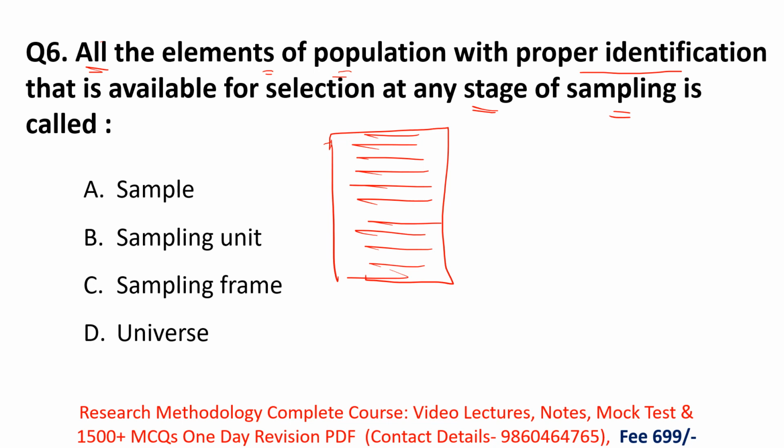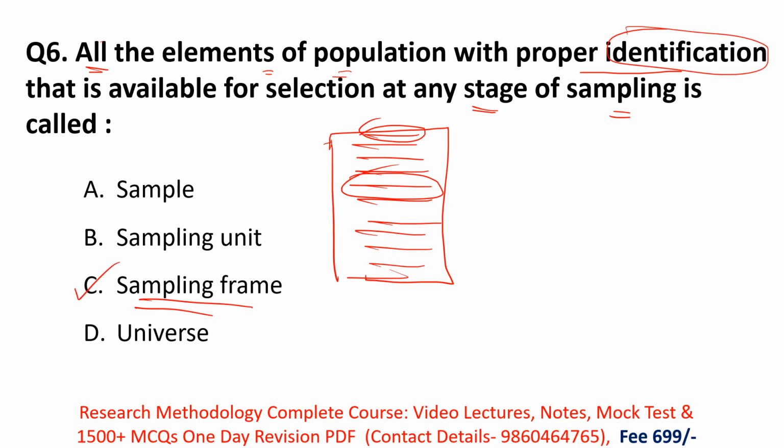Suppose you have your population. I am making a list here, and I have my population's elements, meaning all the members of my population, with their proper identification. And then from this list I am selecting my samples. So what is this called? This process is called a sampling frame, or you can say this is the definition of sampling frame.